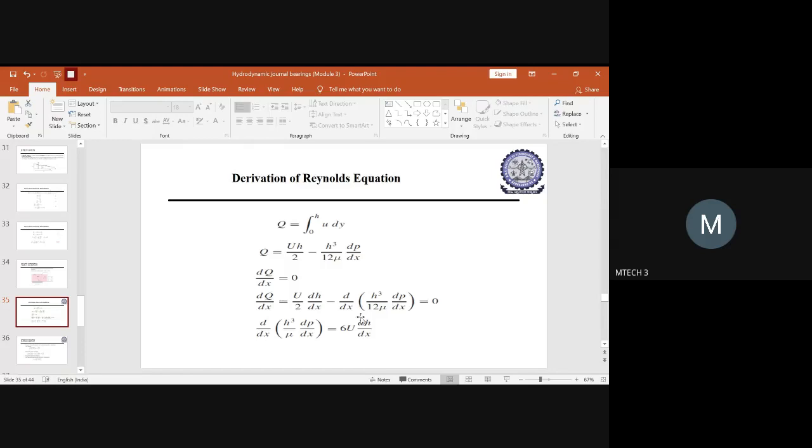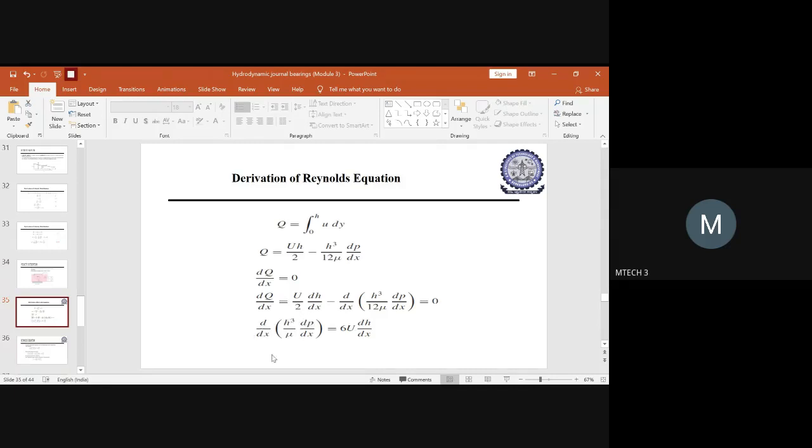So how does this change here? dQ/dx is equal to 0. Now we have to differentiate Q with respect to x again. Then you will get U/2 into dh/dx, because you are differentiating Q with respect to x, so U/2 is constant, and you write dh/dx. And again minus, then this has to be differentiated with respect to x, d/dx. So the whole thing will be differentiated: h³/(12μ) into dp/dx has to be differentiated.